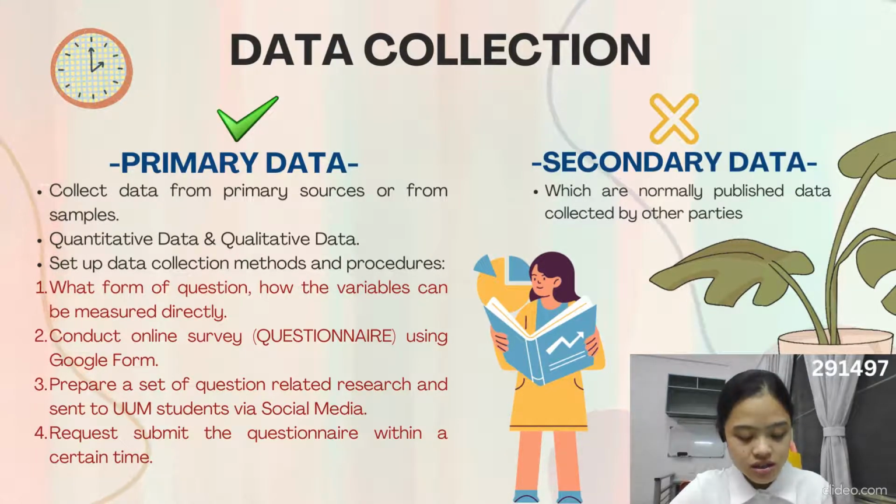And the data is in terms of quantitative data and qualitative data. Then we have to set up the data collection methods and procedure. For number 1, we should determine what form of question, how the variable can be measured directly. And for the second, we should conduct the online survey, using the questionnaire by using Google Forms.